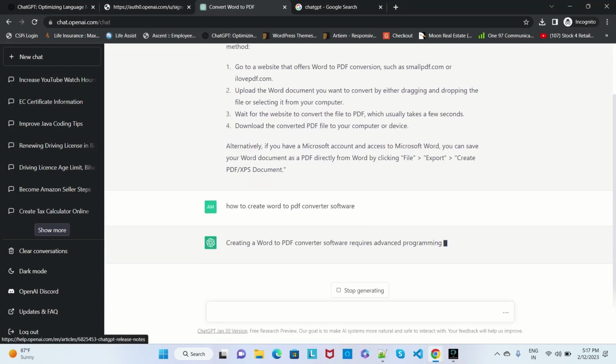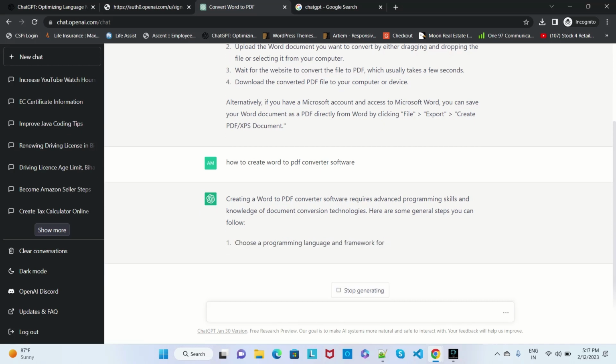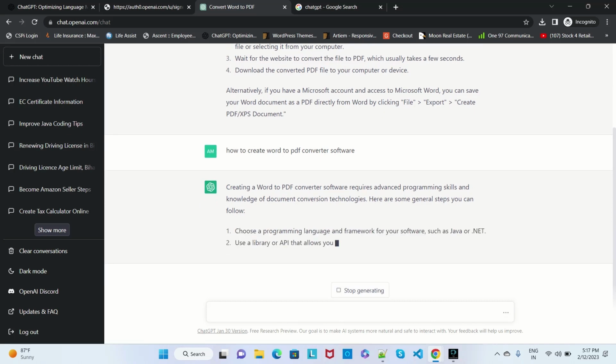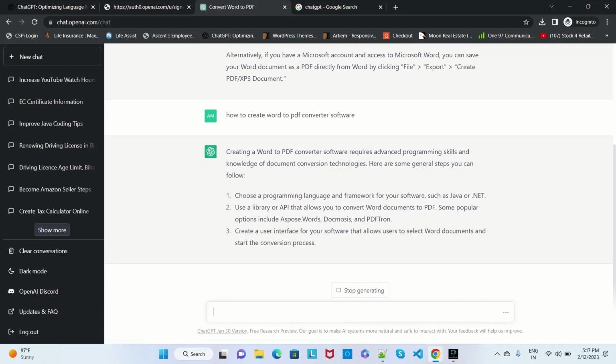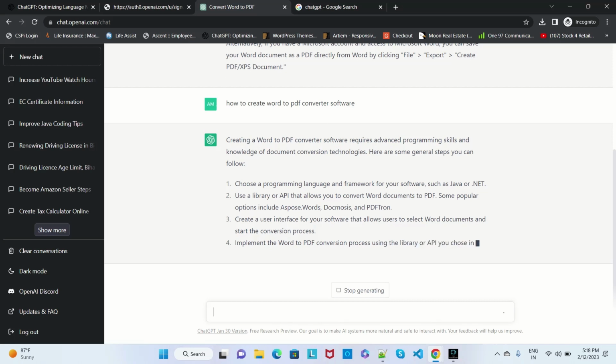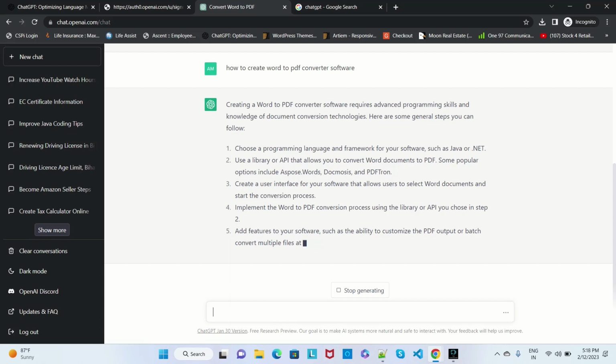See, they will tell how we can create the software, what process we need to follow, and what type of library we need to add. If you follow these steps, then you can create a PDF conversion, like PDF to Word or Word to PDF, or whatever you want.